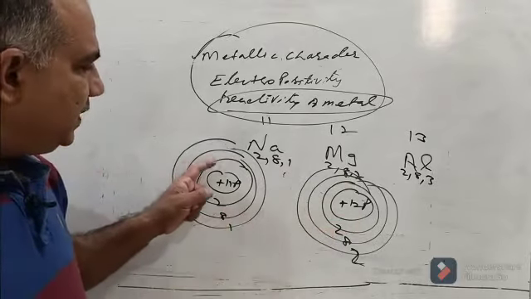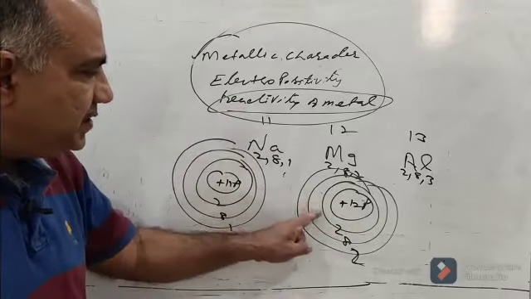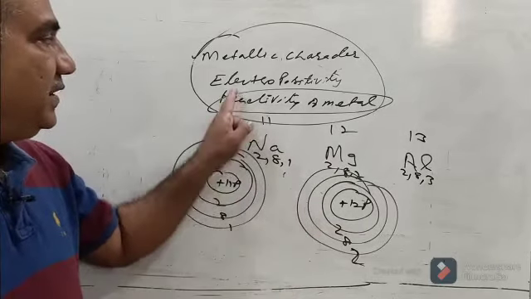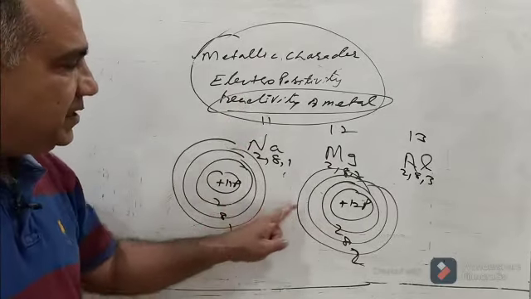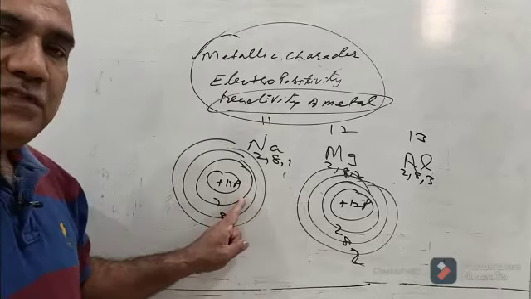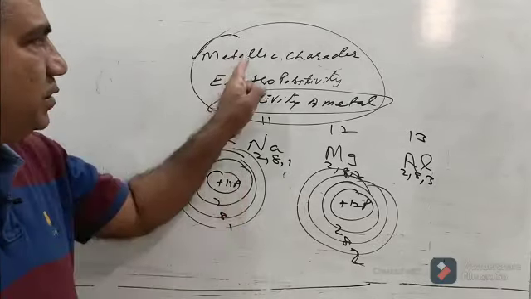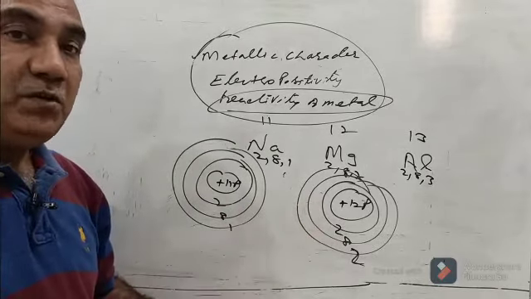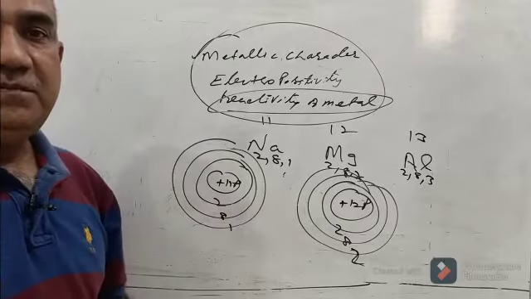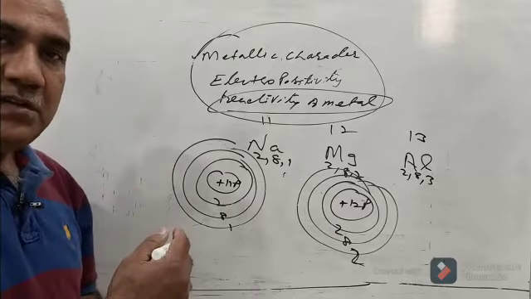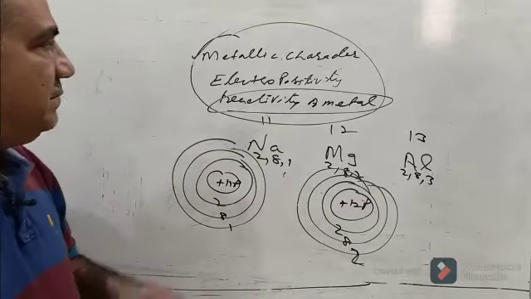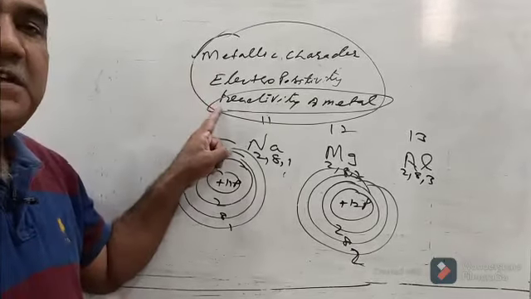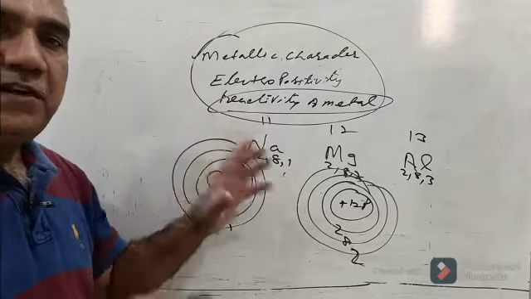So we can say sodium is a more reactive metal than magnesium because sodium is able to lose an electron more easily than magnesium. We can say sodium is more electropositive than magnesium because sodium is able to lose an electron more easily than magnesium. We can also say sodium is more metallic than magnesium for the same reason. So we have seen that when we move across a period from left to right, the metallic character decreases, electropositivity decreases, and reactivity of metal also decreases. For now it is enough.